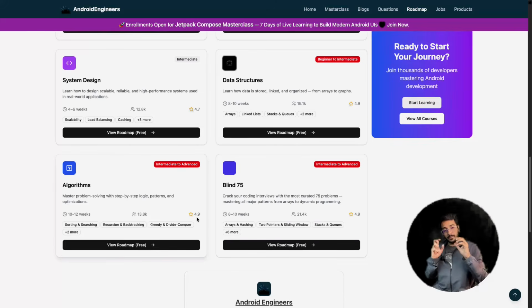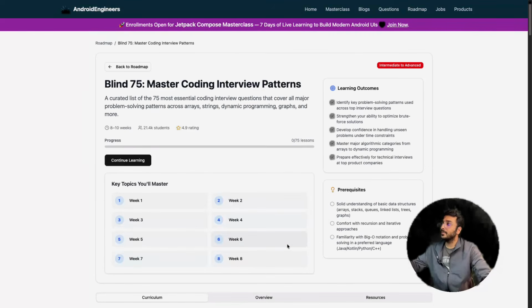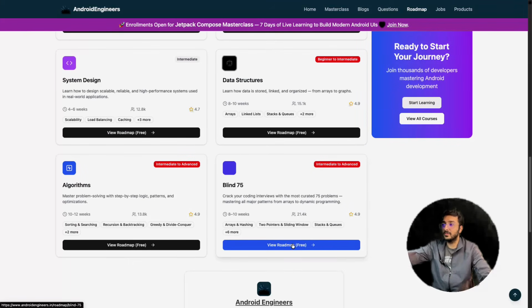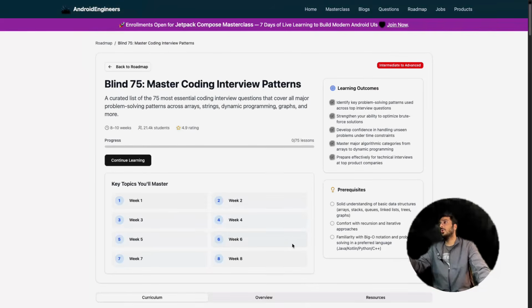And now the important part. If you think that you can't do data structures and algorithms, the best thing you can do right away is go to this Blind 75. This is one of the roadmaps we have written over here. Blind 75, go to this Blind 75.